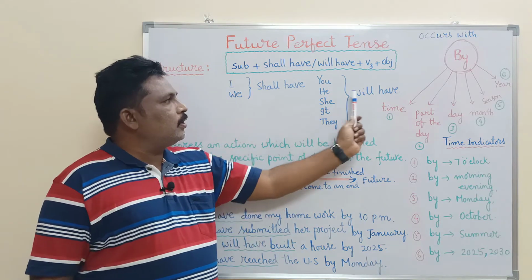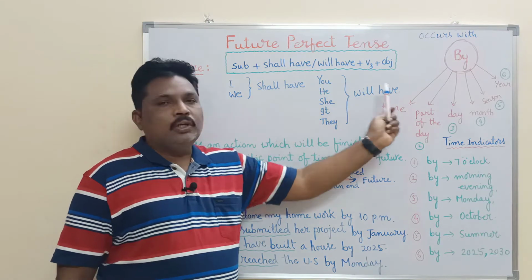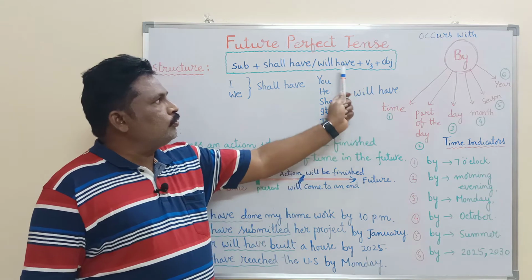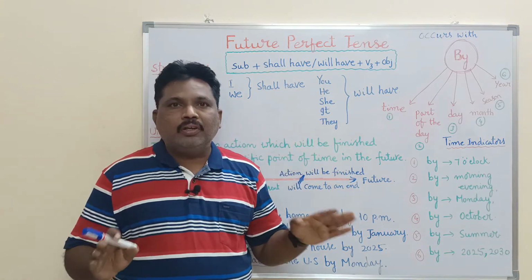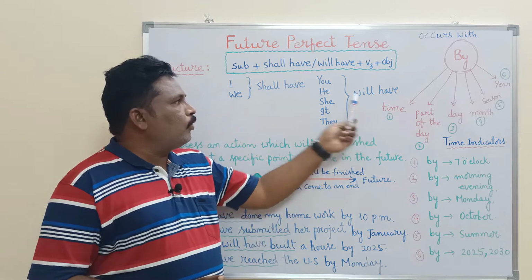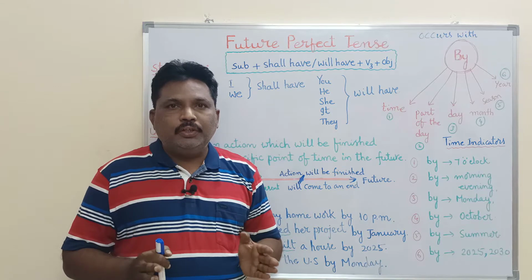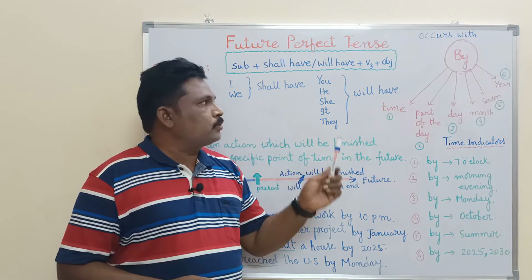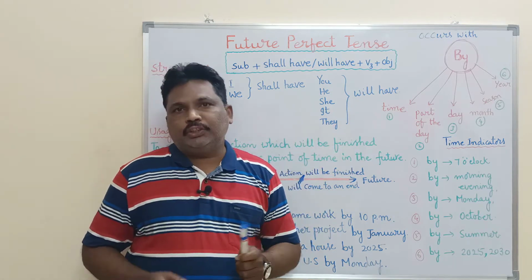This is the way we use shall have and will have. But in modern English, will have is used with all persons. There is nothing wrong in using will have and shall have. Whichever is convenient to you at the time of speaking or writing, you can use. But this is a rule that we have in English grammar.